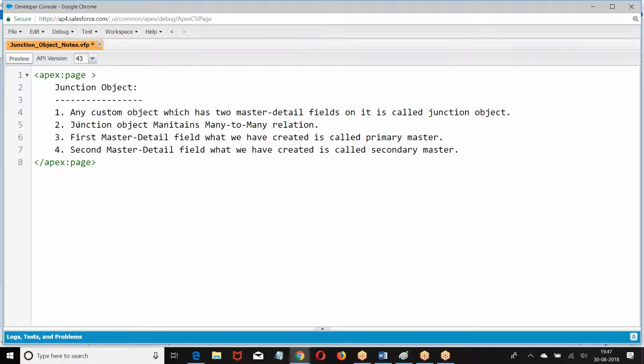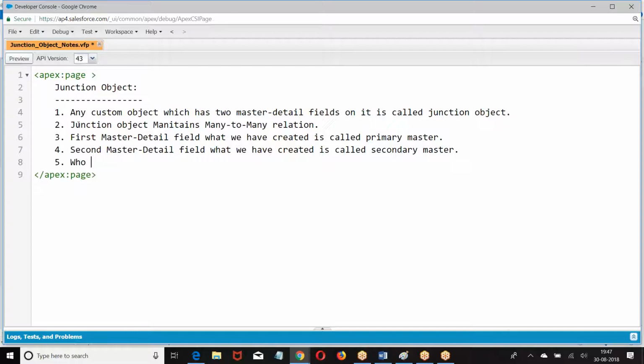The second master detail field we have created is called the secondary master. Primary master and secondary master.